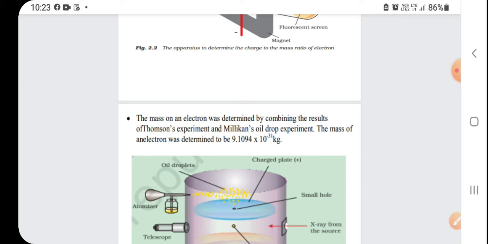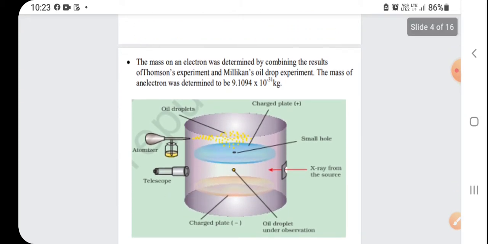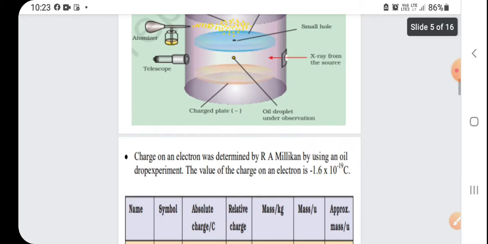Then the mass of electron was determined by combining the result of Thomson's experiment and Millikan's oil drop experiment. The mass of electron was determined and it is 9.1094 into 10 to the power minus 31 kg. Actually, in the oil drop experiment, we determine the charge on electron.